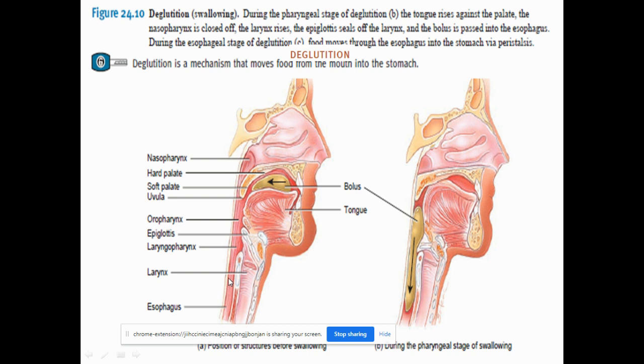It is called the voluntary stage. I told you the pharynx is made up of three regions. You can see the nasopharynx here, the oropharynx here, and the laryngopharynx here. The region connecting to the nose is called the nasopharynx, the one connecting to the mouth is called the oropharynx, and the one present in the larynx region is called the laryngopharynx.